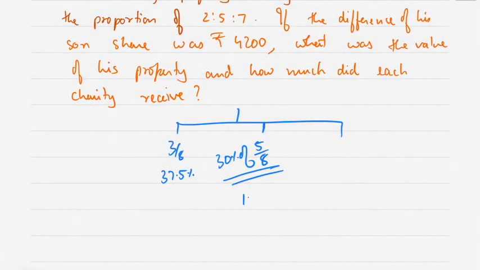So 30% of 5/8 is 18.75%. So another son is getting 18.75%.